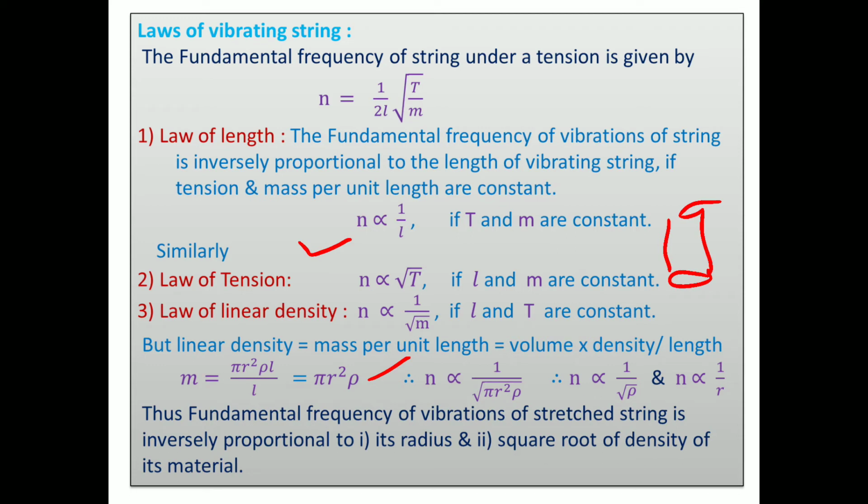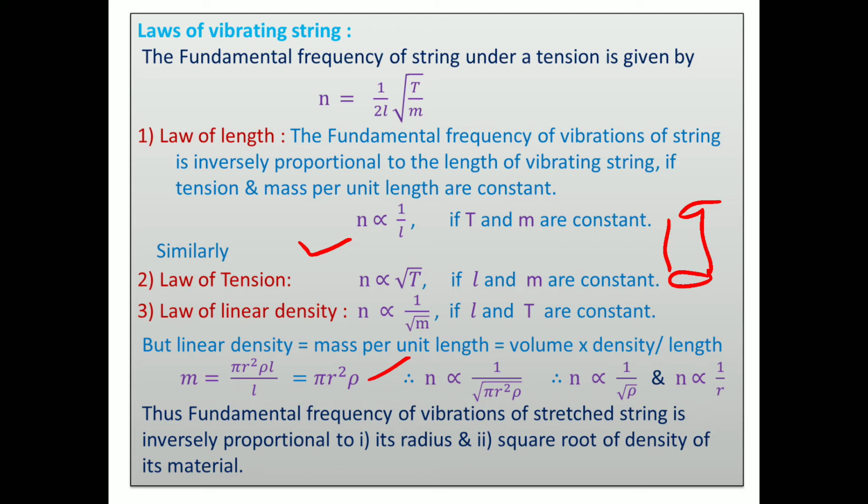So the fundamental frequency of a vibrating string is inversely proportional to 1 upon square root of, instead of m we take here pi r square rho. Pi is a constant, but r square taken outside the square root means we get r, and here square root of rho. Then we get two more laws with the help of this law. How can we take it?